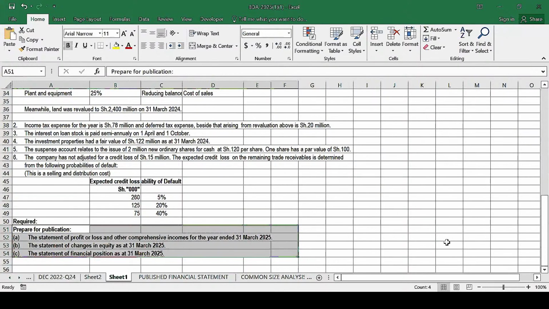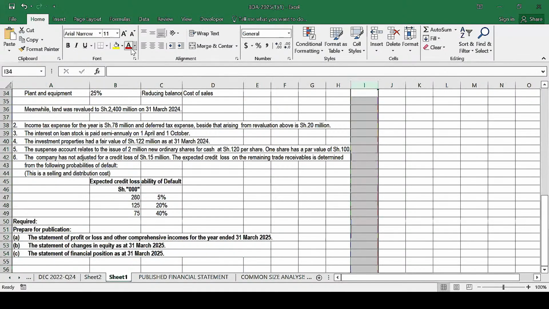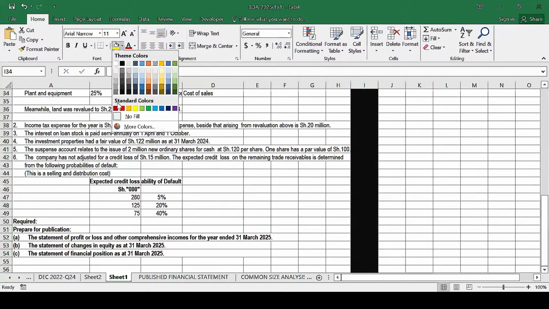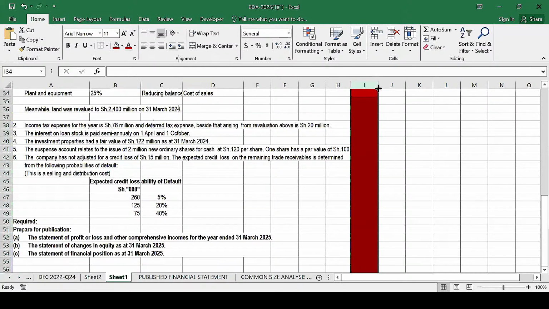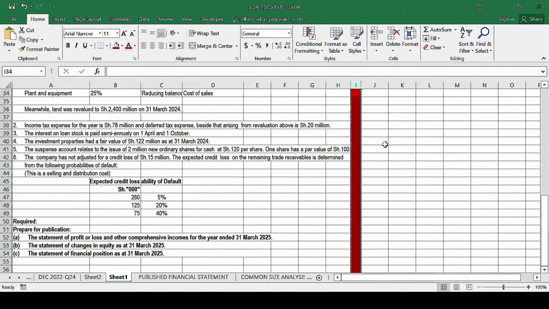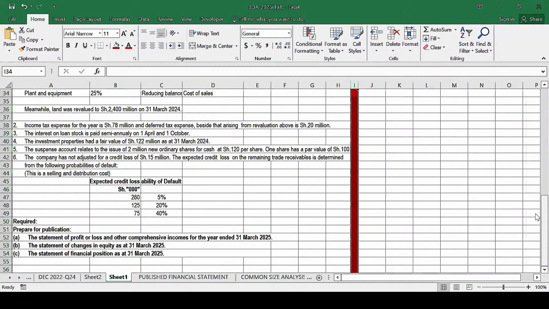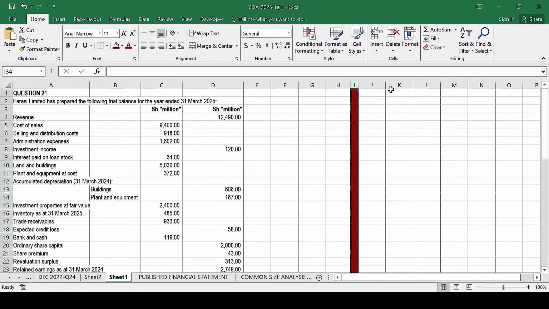So this was a very, very simple question. Basically, this is a question which was examined last sitting, the sitting of August 2023. So remember what we said: once you come across such a question, are you supposed to do your solution in a new Excel worksheet? No. Just split your Excel worksheet into two. You have the question on this side, and the solution on the other side, like that. So we will go to the other side, that's where we are going to have our solution.